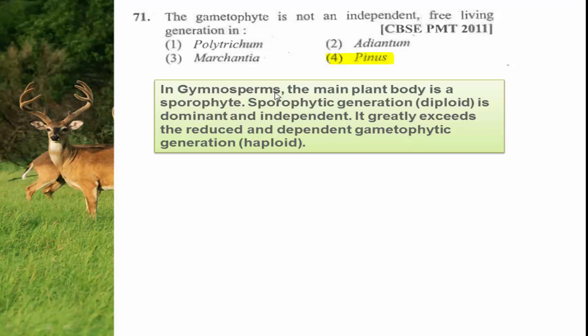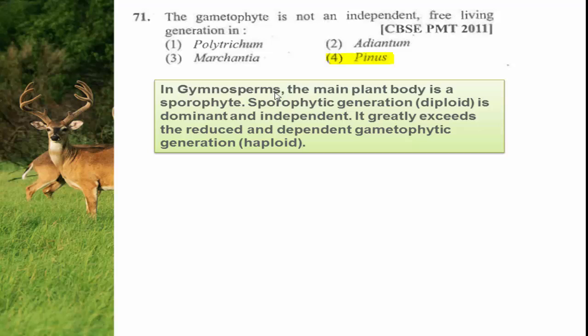In gymnosperms, the main plant body is sporophyte, the sporophytic generation, it is diploid and it is dominant and independent. It greatly exceeds and reduces the dependent gametophyte generation, which is haploid.